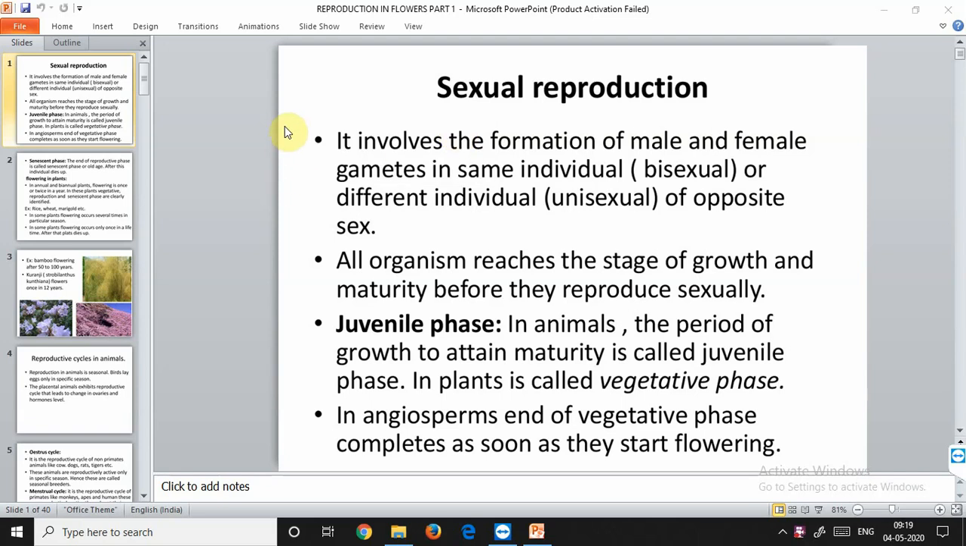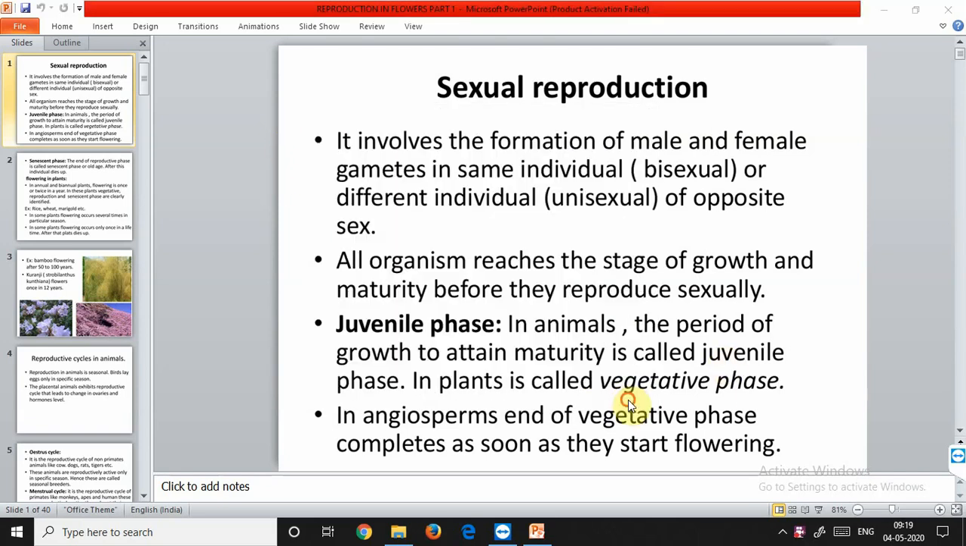Good morning, class. Today we will start with the topic sexual reproduction. We have completed asexual and vegetative reproduction in the previous classes. Now, what is sexual reproduction? Sexual reproduction involves formation of the male and female gametes either by the same individual or by different individuals of the opposite sex. The same individual can also possess both male and female parts.